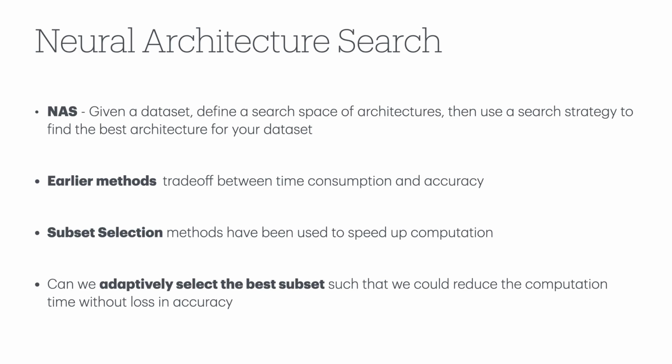Neural architecture search deals with the problem of finding the best neural architecture given a search space of operations and some amount of data. Earlier methods to solve NAS problems were based on evolutionary methods, RL-based methods, Bayesian optimization, etc. All these methods took a lot of time to find the best architecture.